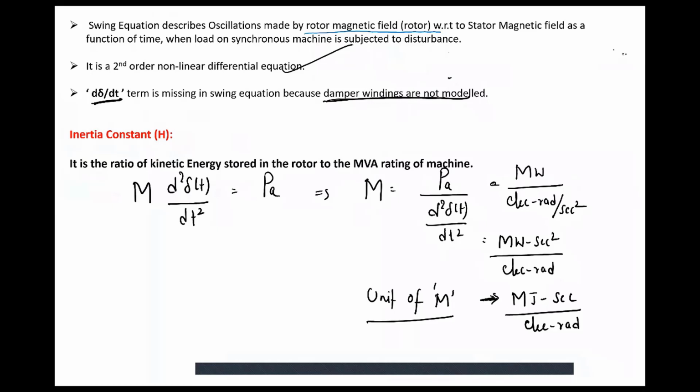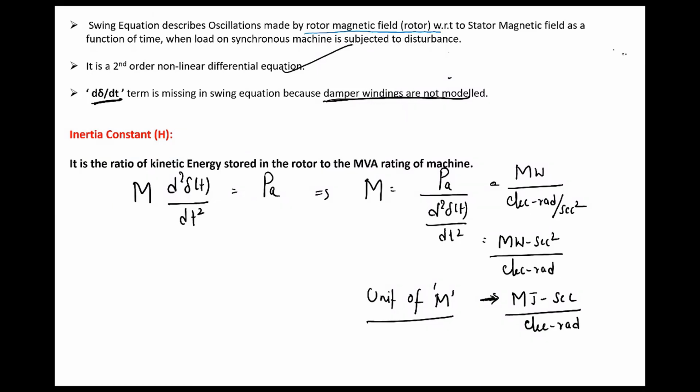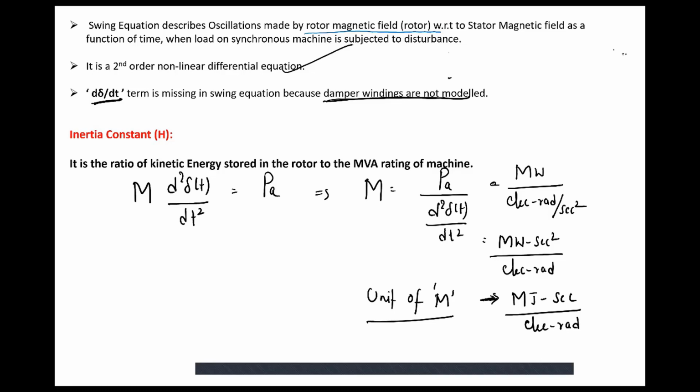Now, the second important point is, okay, let us complete the inertia constant and go back. So for now, remember this unit of angular momentum is megajoule second per electrical radian.